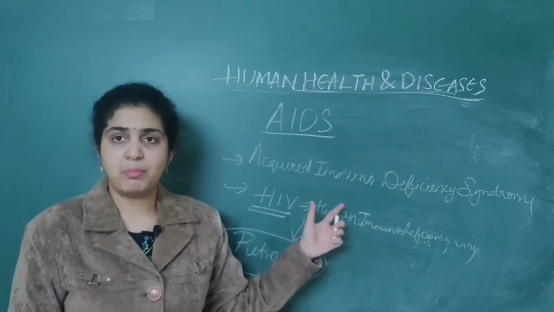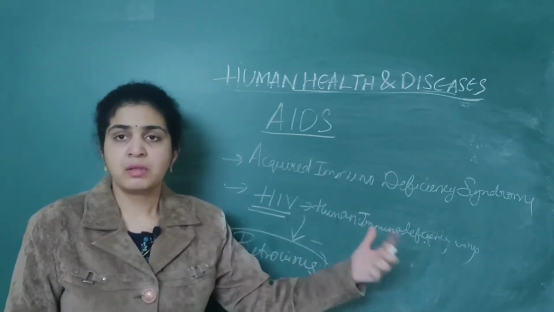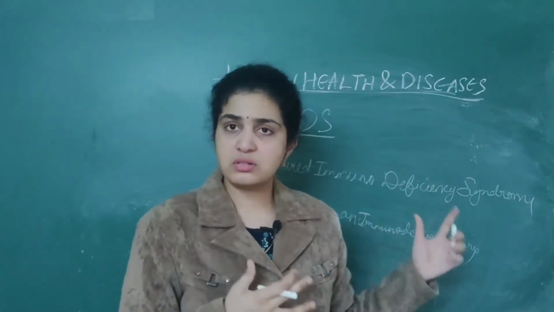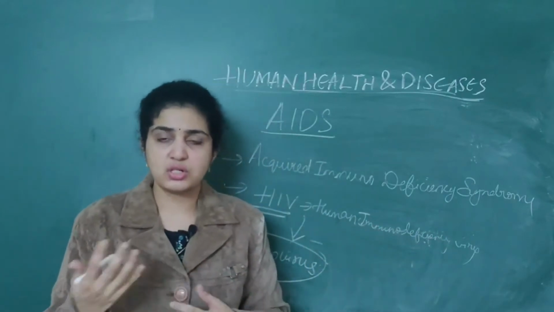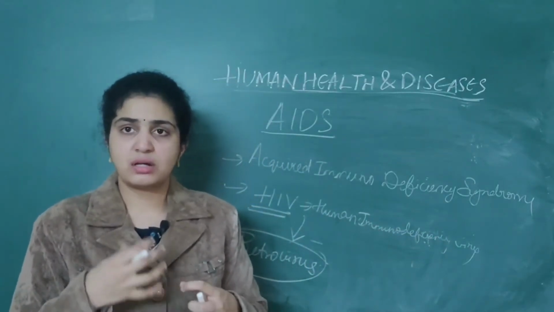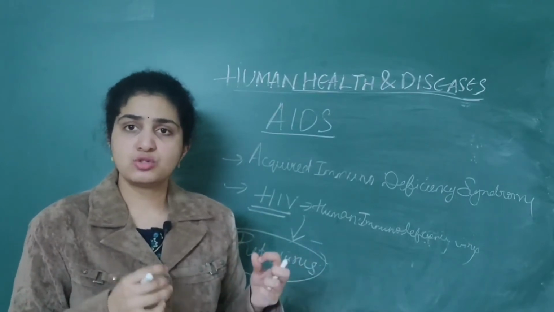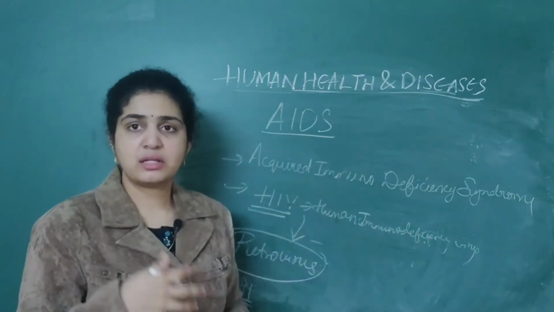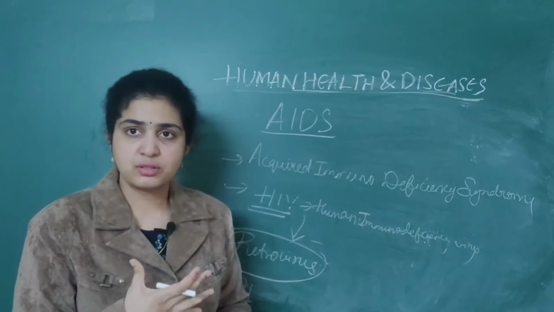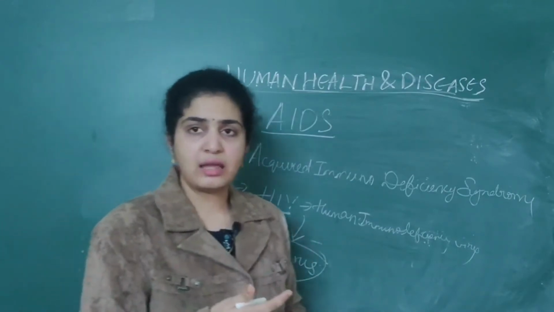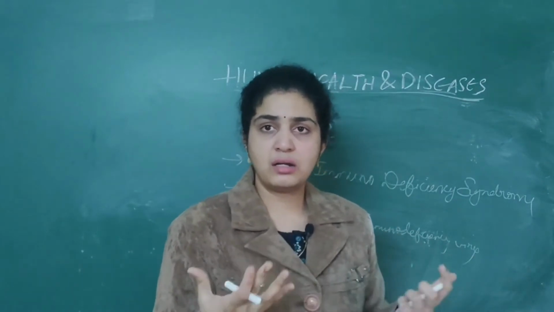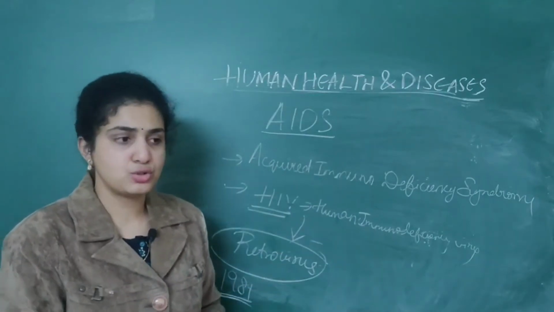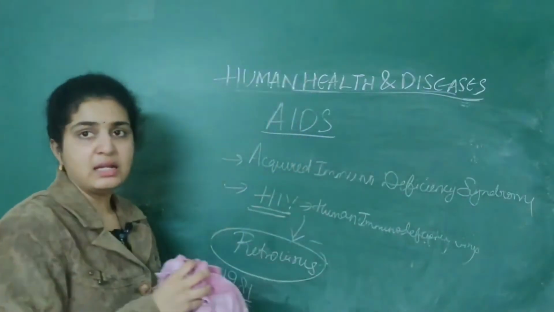So prevention is better than cure for this disease, because there is no cure. The person will certainly die due to this disease, because this virus keeps changing from one place to another. It changes its form. So there is no vaccine for this virus, or proper drugs for it. We can only prolong the lifespan of the person, but we can't prevent death. The person will die as usual. That's why this is a very dangerous virus.